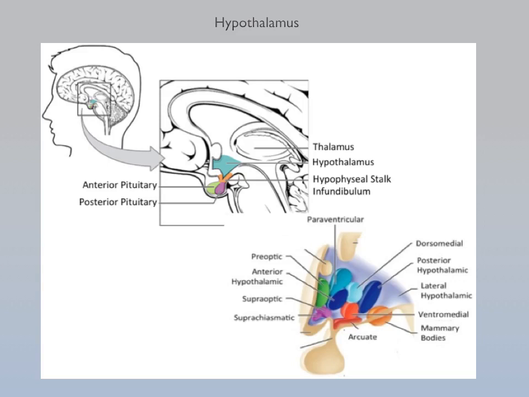So if we look at the hypophyseal region, the hypothalamus and the pituitary, we'll get into the pituitary in a couple seconds here, but the hypothalamus gets broken up into its various nuclei. Each nucleus is going to be responsible for a distinct regulatory function, in which the anterior hypothalamic nucleus is going to be responsible for thermoregulation as well as maintaining whole body energetics. The preoptic is going to be involved with thermal regulation, thirst regulation, reproductive regulation, and whole body energetics.